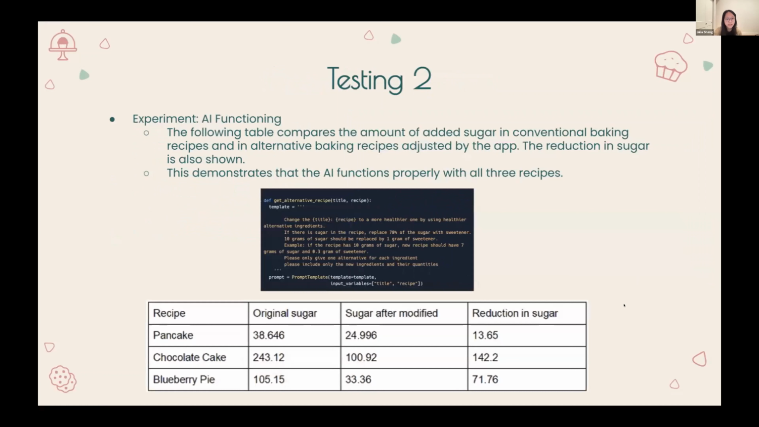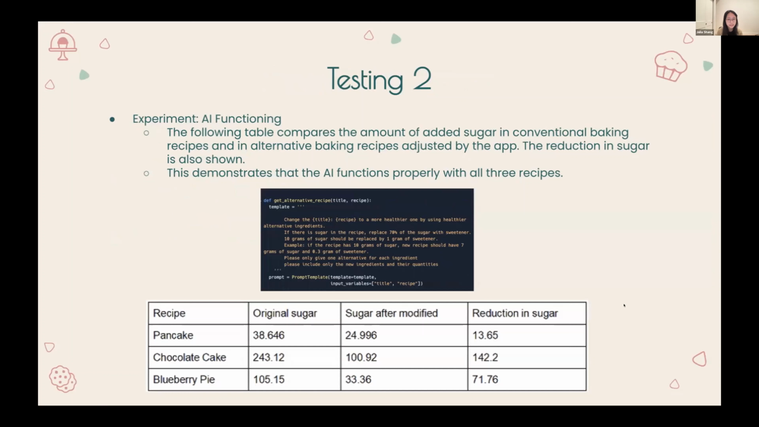It is important for the AI to function effectively since it is crucial for the main function of the app, modifying conventional baking recipes into healthier alternatives. To assess the performance of the AI, we intend to put in 3 different baking recipes to generate healthier alternative recipes for each. The prompt of the AI is shown below. With this template, we expected the app would reduce the sugar amount of conventional baking recipes.